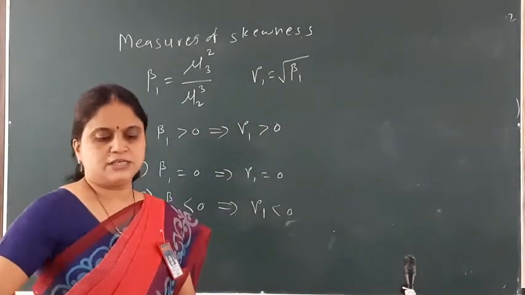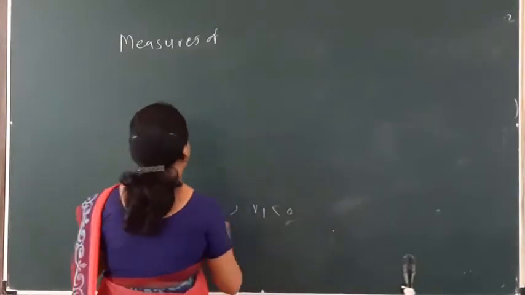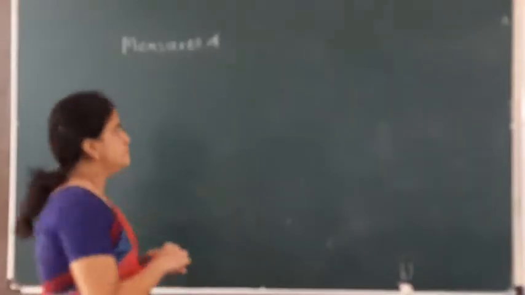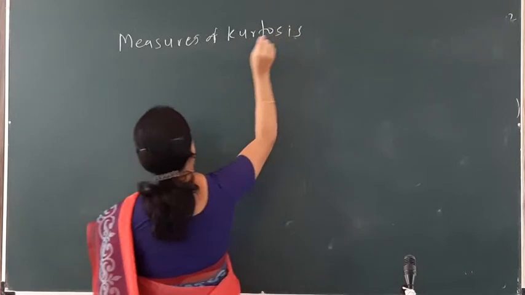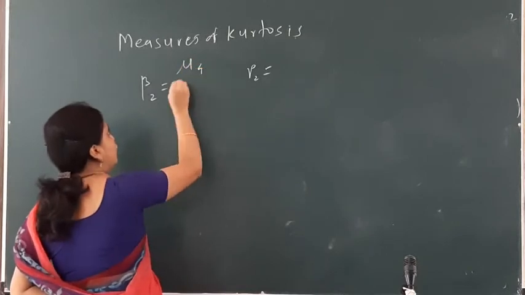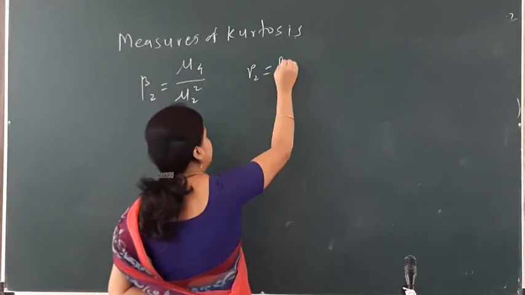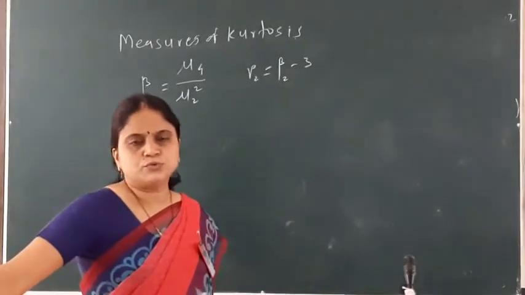Now let me see the measures of kurtosis. The measures of kurtosis are beta 2 and gamma 2. The formula for beta 2 is mu4 upon mu2 square, and gamma 2 is beta 2 minus 3.